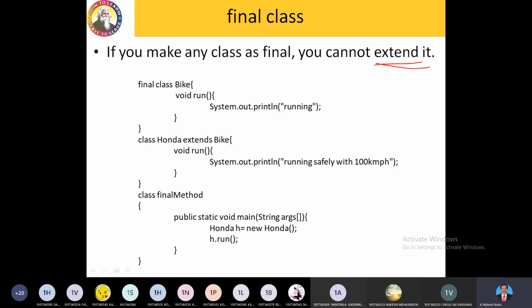We can't alter the value. If you try to alter the value of a variable, the system will give you an error message. The second thing, if you add the final keyword before a method, that method becomes a final method and never goes for overriding. Next, if you add a final keyword before a class name, that class becomes the final class and is never involved in inheritance. The extending is prevented. Any doubt in this?